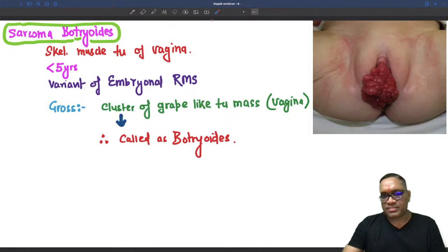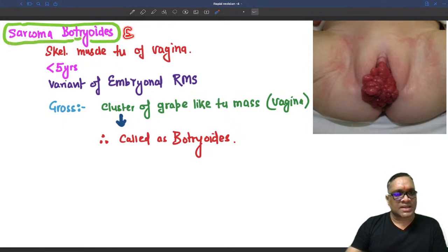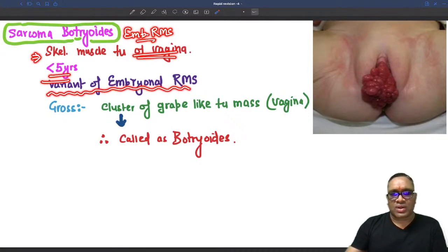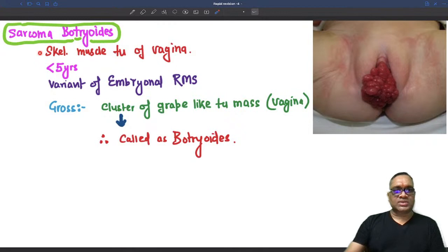So some flashcard based description I'm going to see. This sarcoma botryoides. What is sarcoma botryoides? As I said, this is a variant of embryonal rhabdomyosarcoma. So it is a skeletal muscle tumor of the vagina in children less than 5 years old. Right? So what is this? It is a variant of embryonal rhabdomyosarcoma. Skeletal muscle tumor, less than 5 years, variant of embryonal rhabdomyosarcoma.